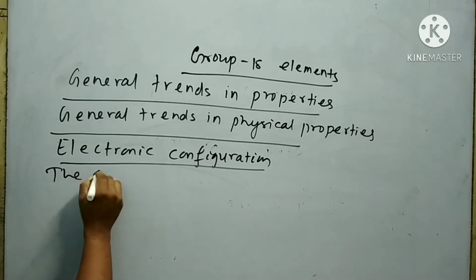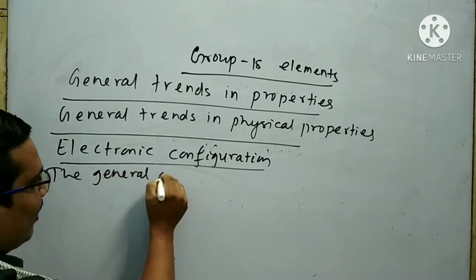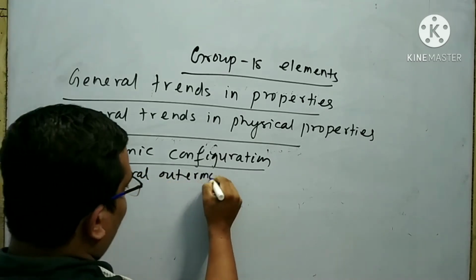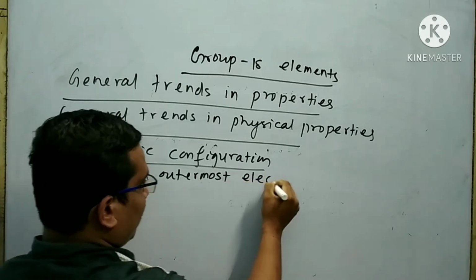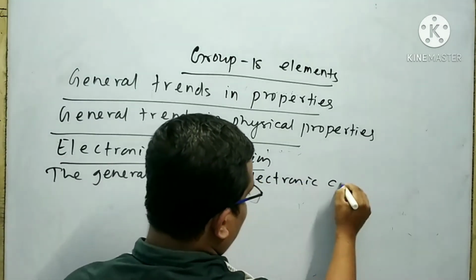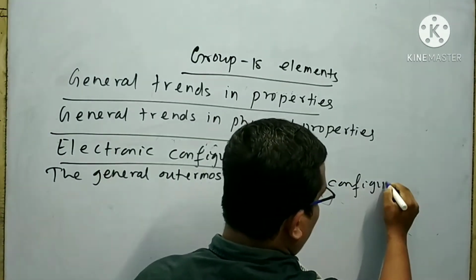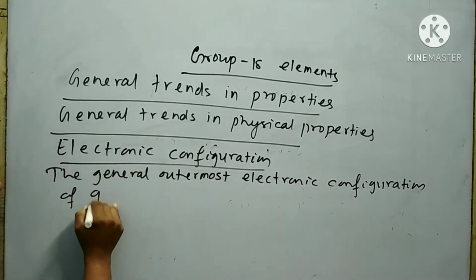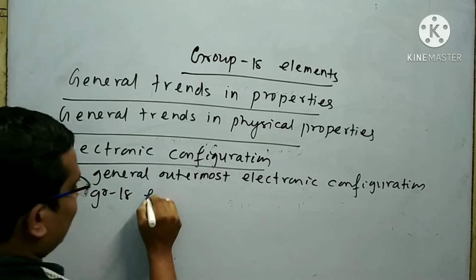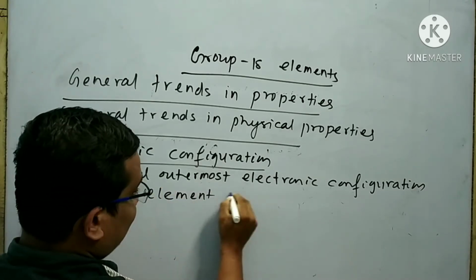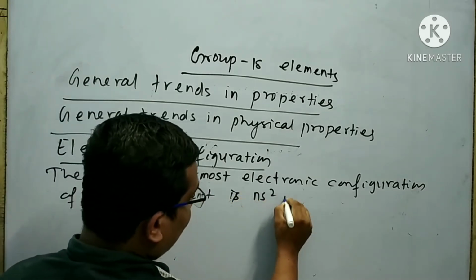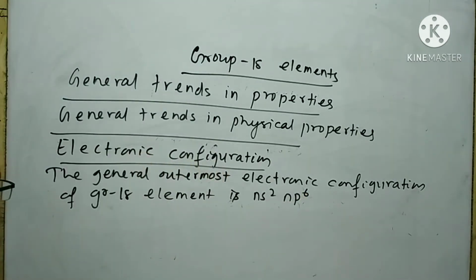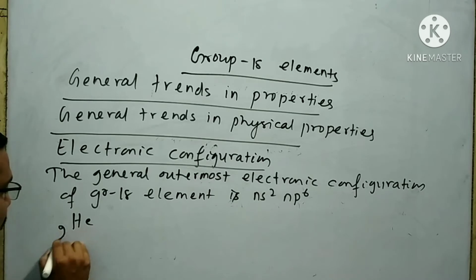The general outermost electronic configuration of group 18 elements is ns2 np6.